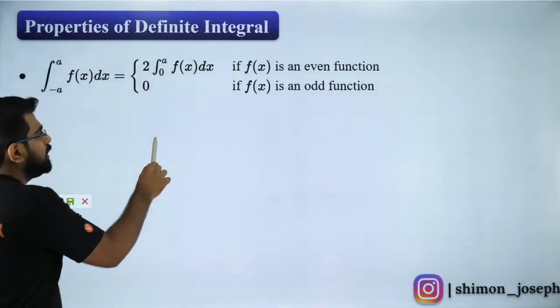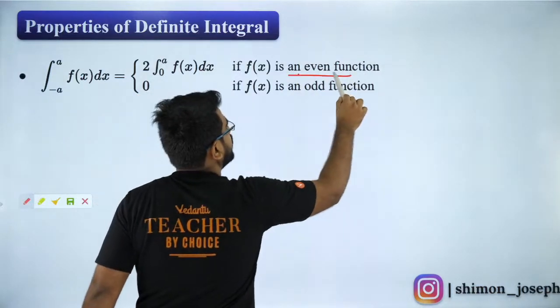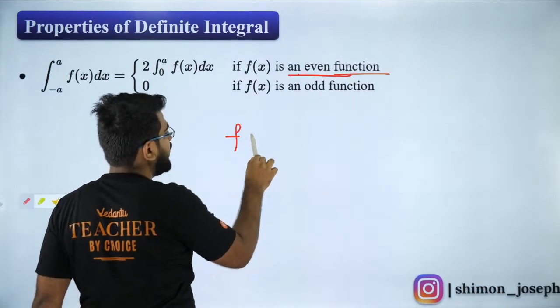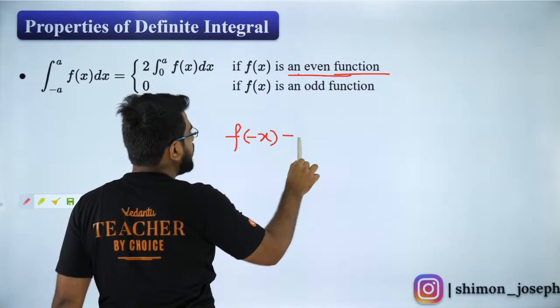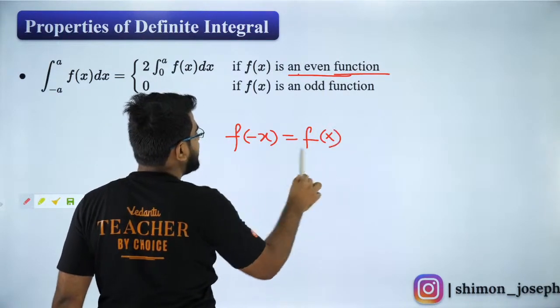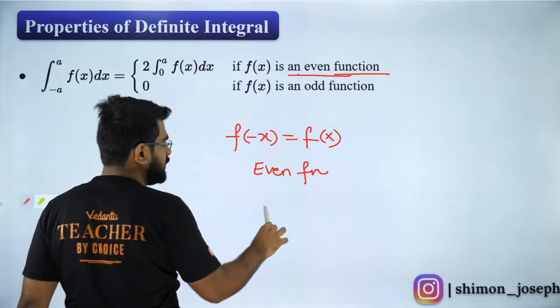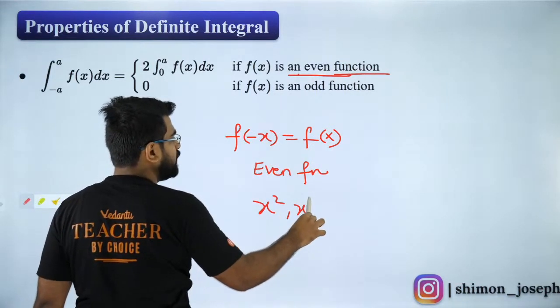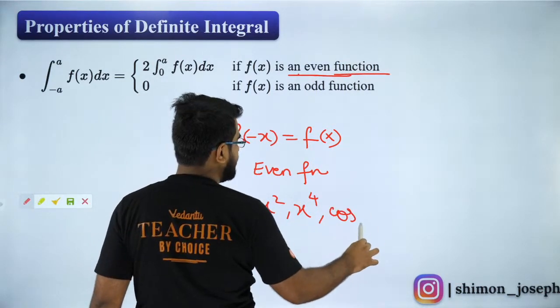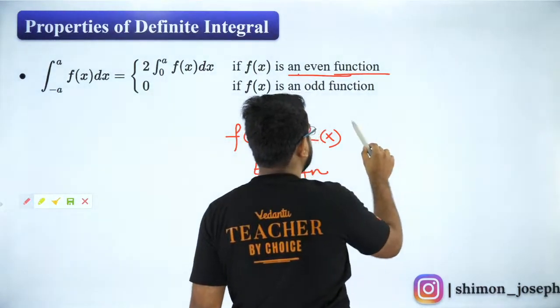So guys, what is an even function? Whenever you have f of minus x is equal to f of x, it is said to be an even function. Examples of even function are x square, x power 4, cos x. What is an odd function?